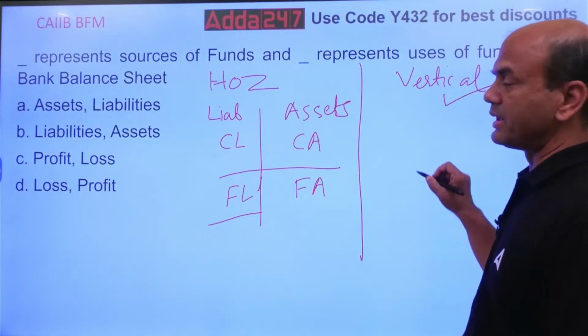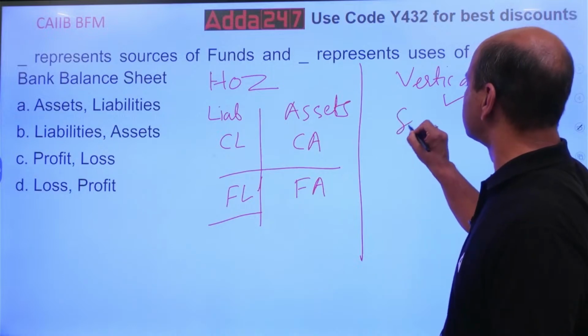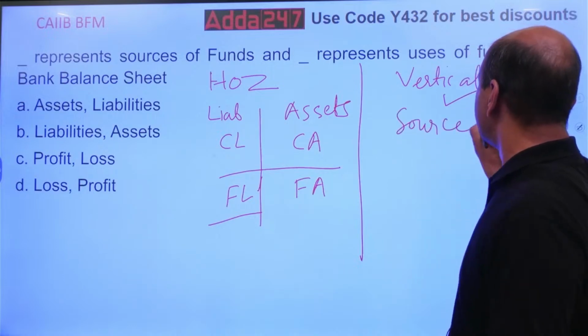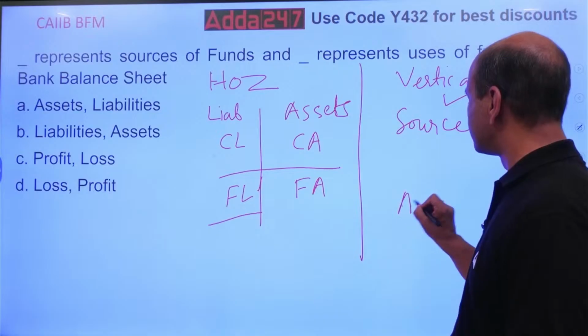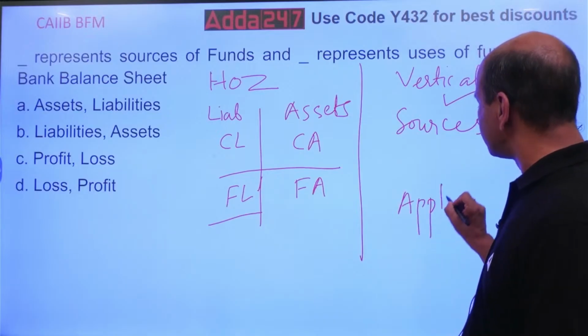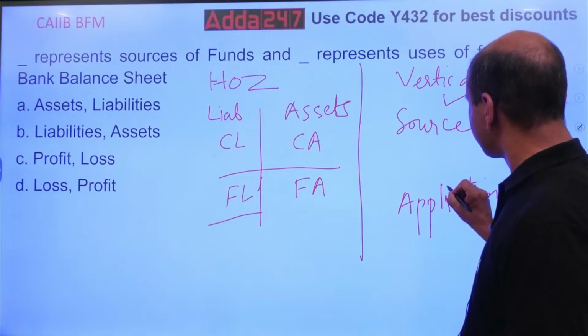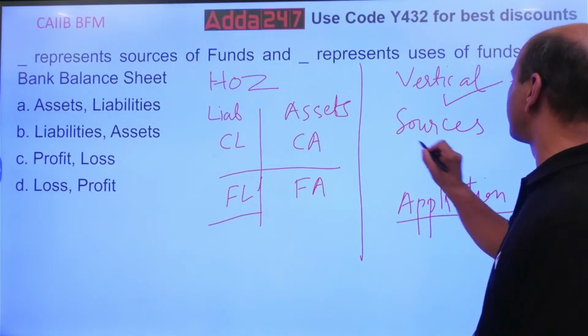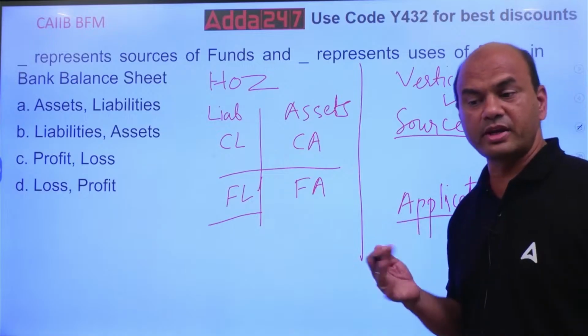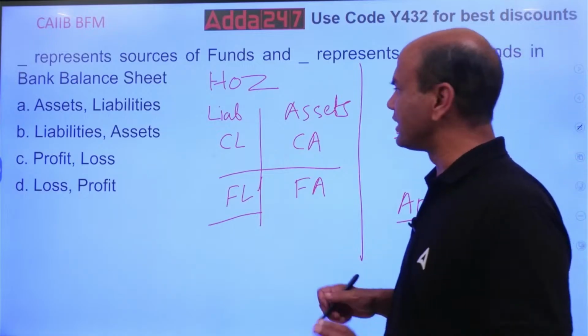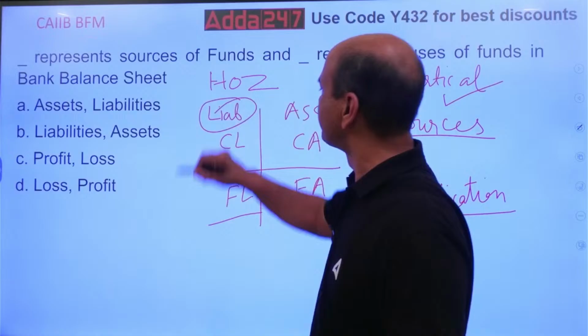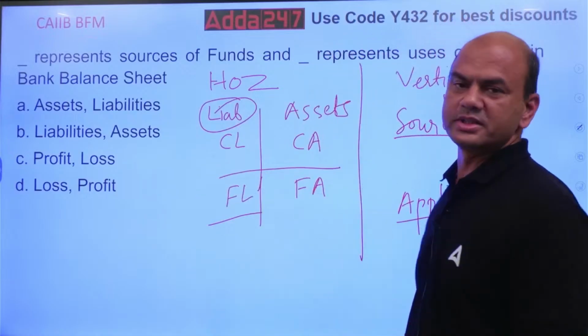In the vertical form of balance sheet, we have two parts. One is sources of funds and second is application of funds. Now see this. One thing I'll make clear. Sources of funds means from where I get the funds. So generally, I'll tell you this part will be the sources of funds.